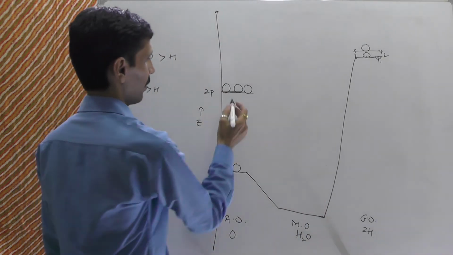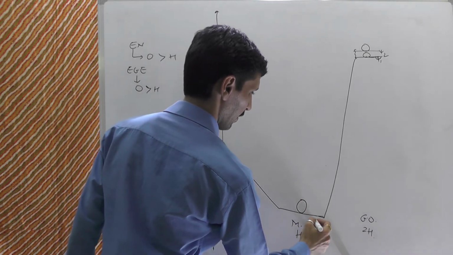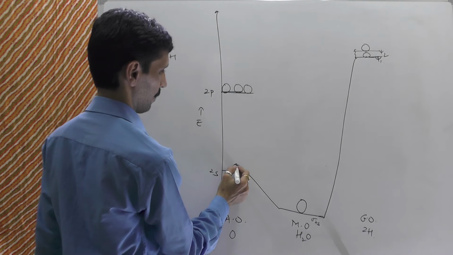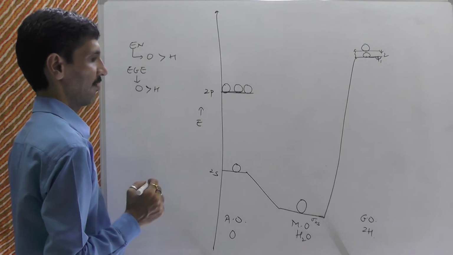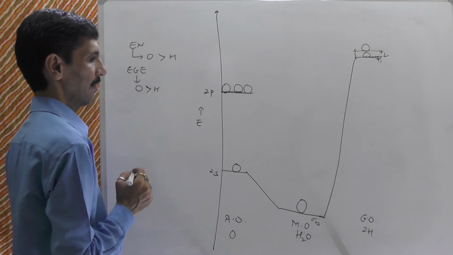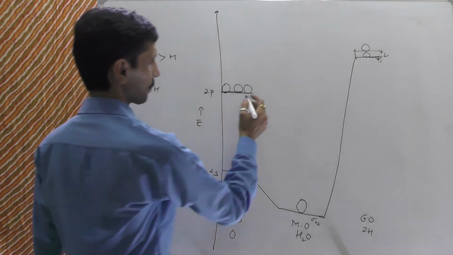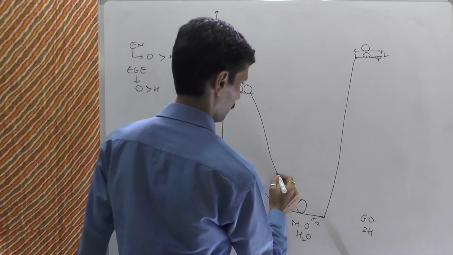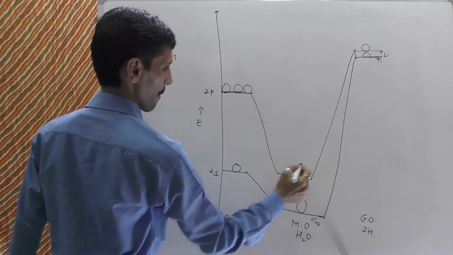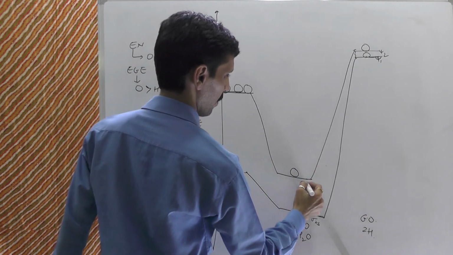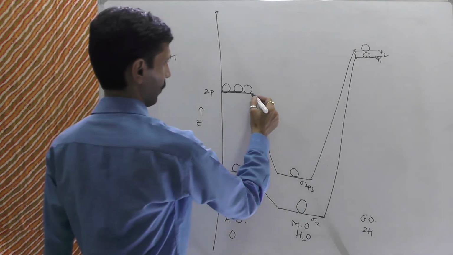Okay, that was the combination that we were discussing. So this gives you sigma 2s. Okay, psi1 combining with what? 2s. Okay, it is going to give you that. Next one is 2pz. So 2pz is going to combine with psi2. Sigma 2pz.